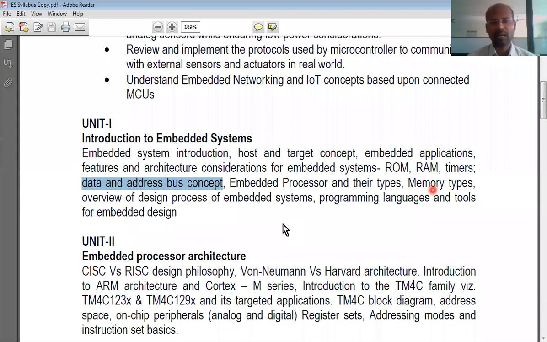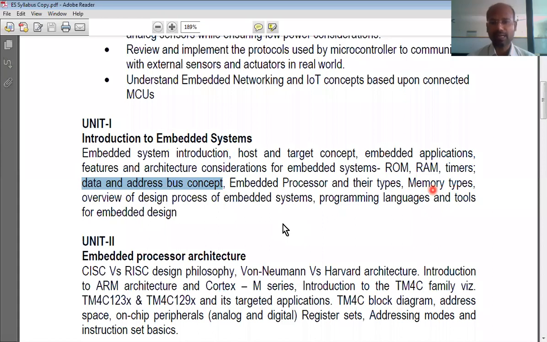Now, in some architectures, we have separate wires for carrying the address data and the normal data. In some other architectures, we use the same set of wires to carry both.